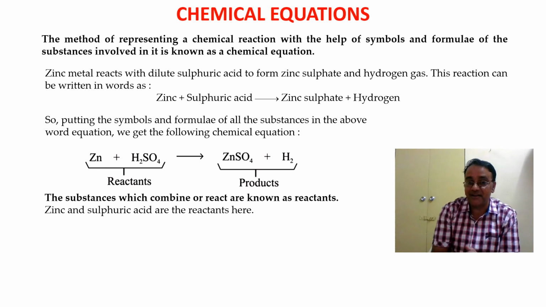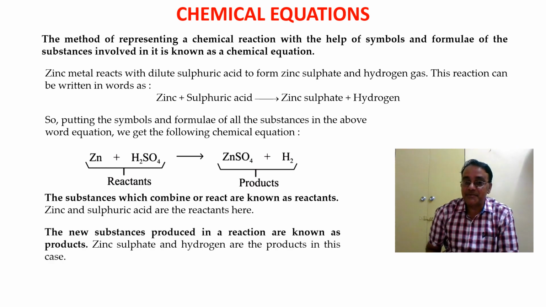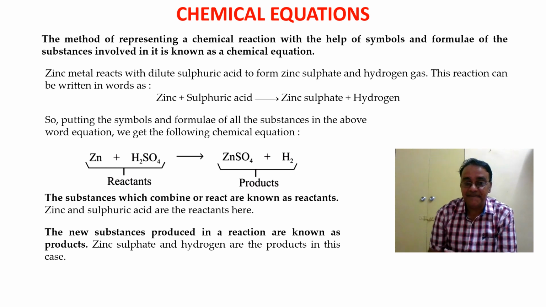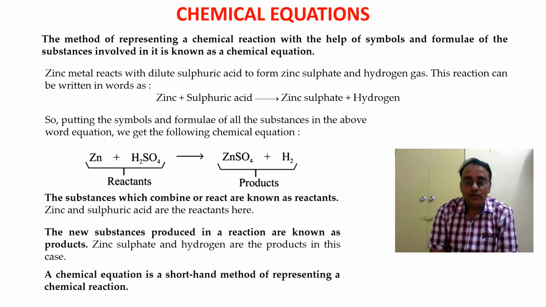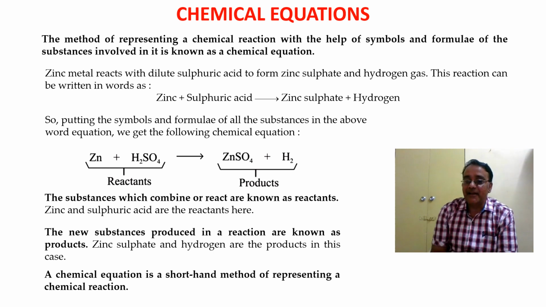So here what are the reactants? Zinc and sulfuric acid. And the new substances produced in a reaction are known as products. So what are the products here? Zinc sulfate and hydrogen are the products in this case. Now we conclude that a chemical equation is a shorthand method of representing a chemical reaction.